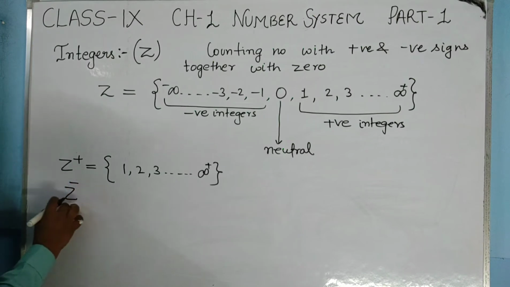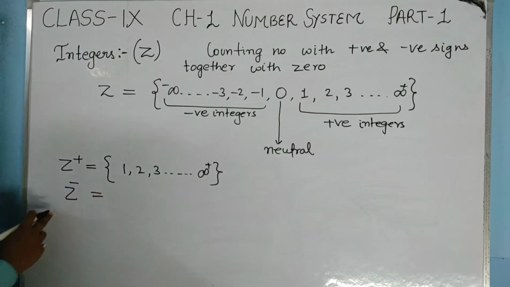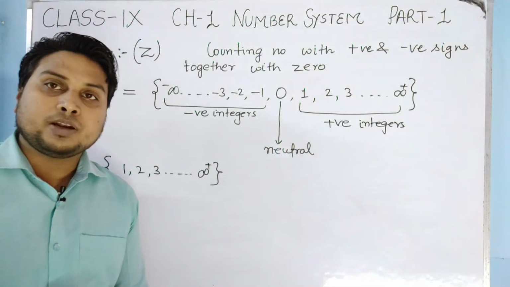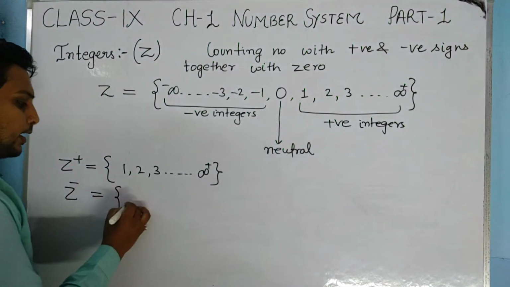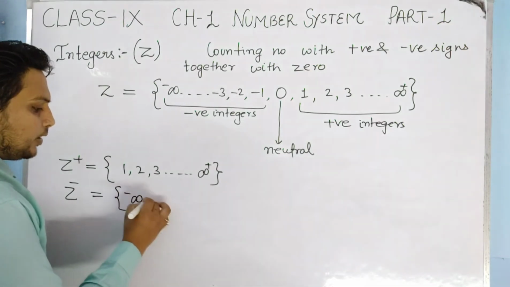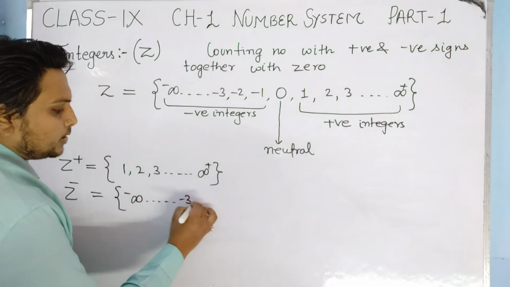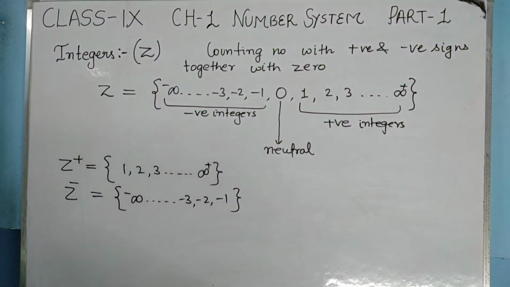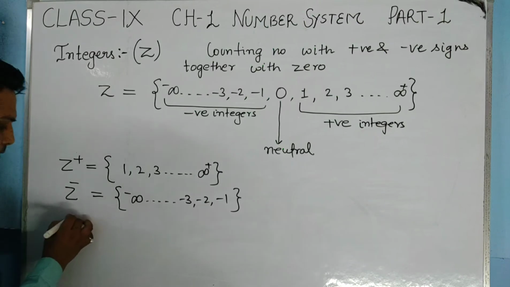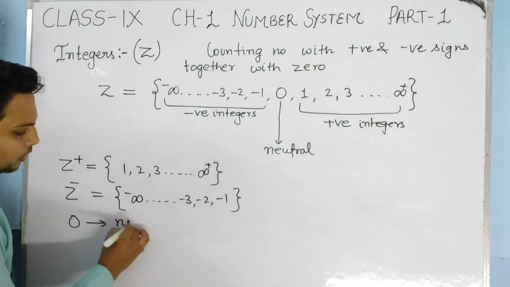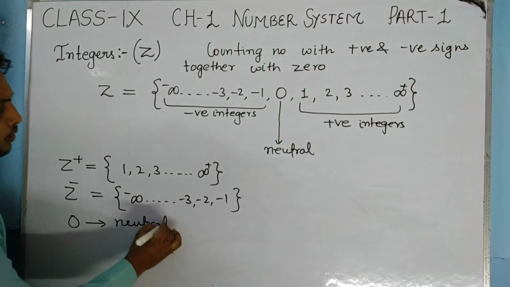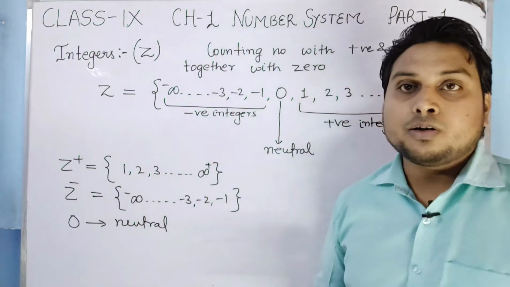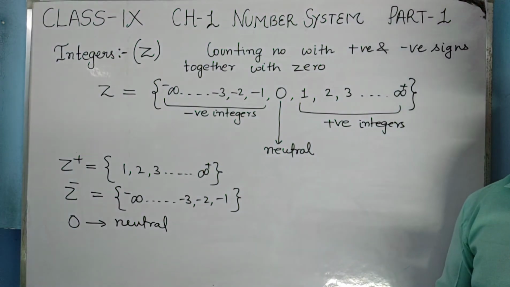The second part is negative integers, which we can denote by Z minus, like infinity, minus infinity, -3, -2, -1. And the third part is 0, and 0 is neutral. Students, just pause the video and note down whatever is written on the board.